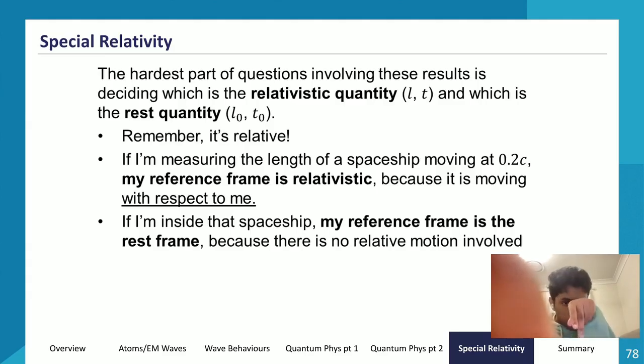So if I'm measuring the length of the spaceship at 0.2 c, then my frame of reference is relativistic because it is moving with respect to me. If I'm inside the spaceship, my reference frame is the rest frame because there's no relative motion involved. So if I'm inside the spaceship or inside the cube, whatever I measure is the rest frame, or L naught basically. And if I'm outside the spaceship, whatever I measure is the measured length.